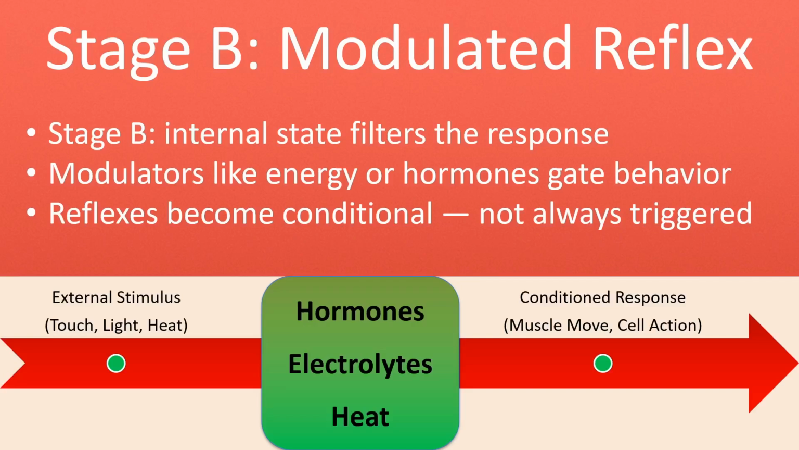Stage B, modulated reflex. Stage B introduces internal modulation. The response depends on more than just the stimulus. Internal conditions now shape the signal as it passes through the system. For example, a stimulus might trigger movement only if the organism is hungry, or only at a certain time of day. Internal modulators like hormones, temperature, or energy levels act as filters, gating when and how reflexes activate. Stage B creates conditional behavior. Reflexes are now regulated by internal state.